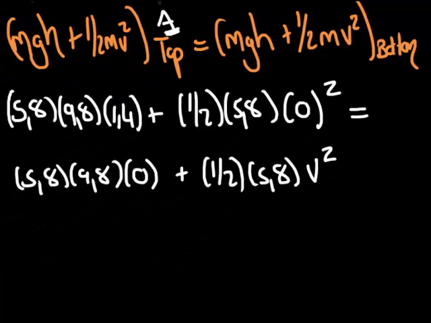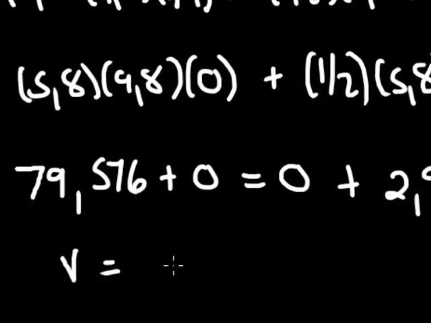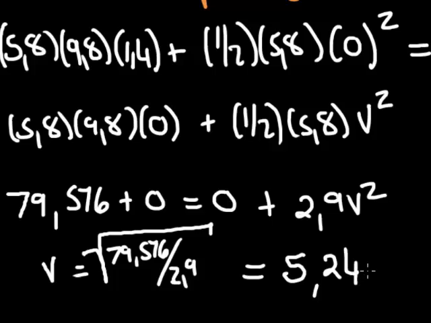If we simplify our calculations from here onwards, we'll end up with 79,576 plus 0, and that is equal to the 0 plus the 2,9 v squared. In order to make v the subject of the formula, I'll take the 79,576, divide it by the 2,9, and then take the square root. And that will give us 5,24 meters per second, rounded off to 2 decimal places.